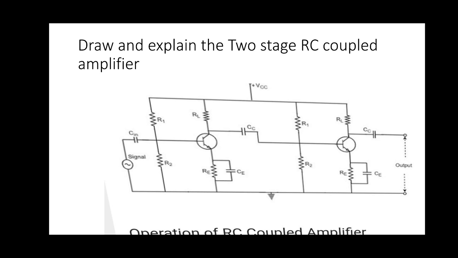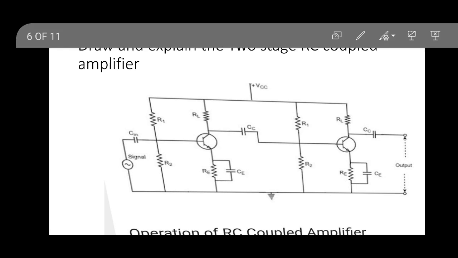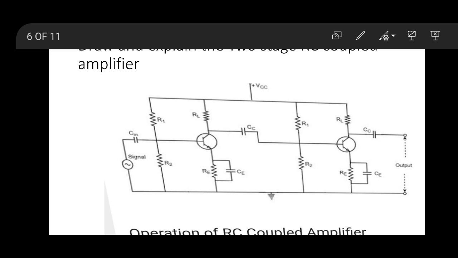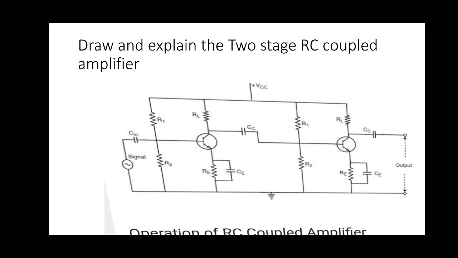So the base of the second stage has a larger input than the base of the first stage. This larger input applied at the base of the second stage is further amplified by the second stage, so we get more voltage at the second stage. VCC is the DC biasing for this whole circuit. Okay, this is the working of the two-stage RC coupled amplifier.